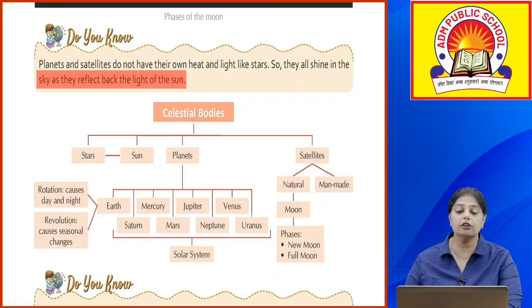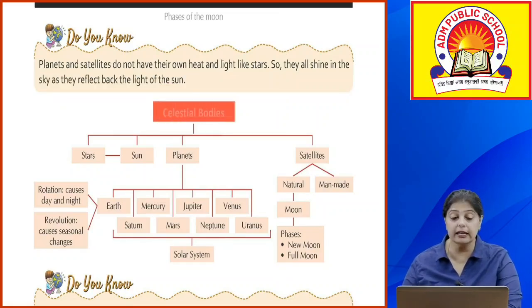Okay, now let's talk about the celestial bodies. Let's look at this chart. In the celestial bodies you have 4 things: stars, sun, planets and satellites. Now, what is in planets? Which are the 8 planets involved? Earth, Mercury, Jupiter, Venus, Saturn, Mars, Neptune and Uranus. Together what do they form? They form the solar system.